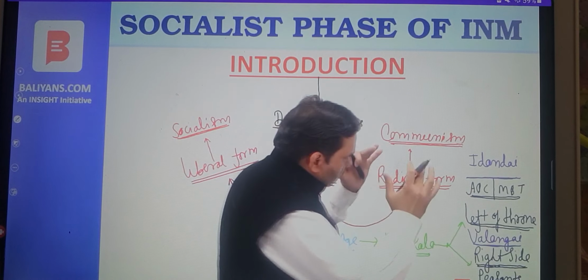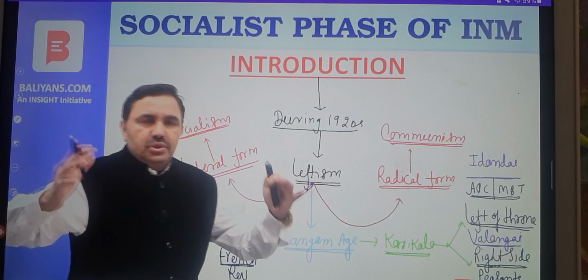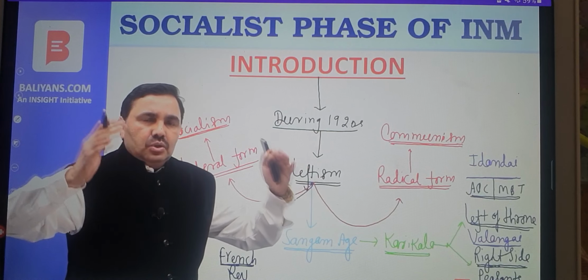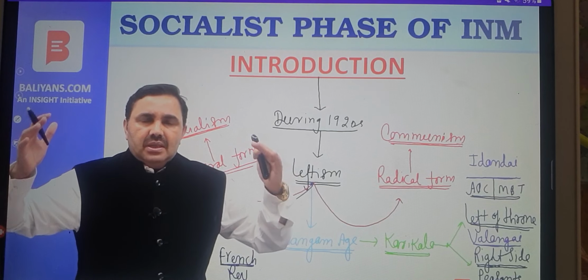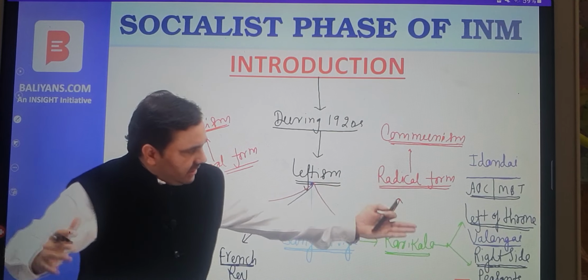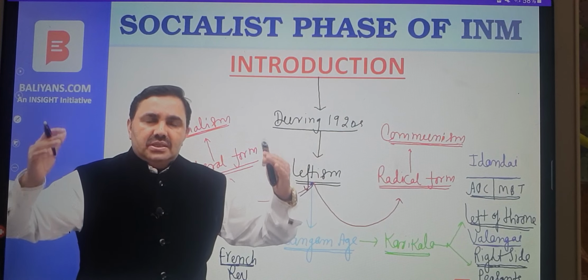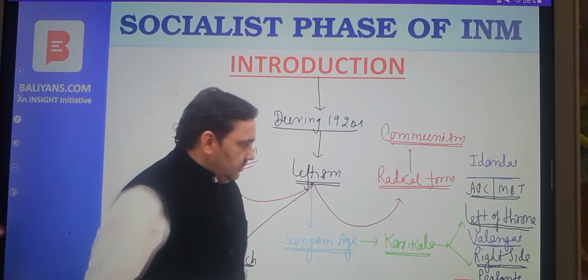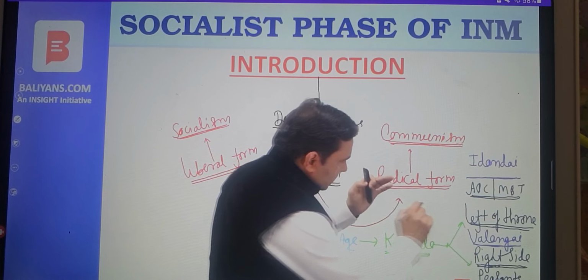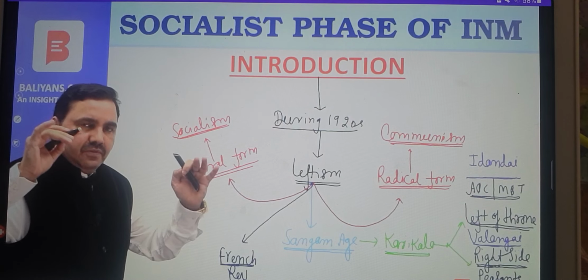Those who wanted reforms, those who wanted change, were standing to the left. So still those who demand radical reforms in socio-economic political life are known as leftist. Those who want status quo, those who oppose these radical reforms, are known as rightist today. They were known as rightist that time. The peasants were the old, dominant group. They wanted to maintain status quo, so they were known as rightists because they used to stand to the right side of the throne of the king. So this concept of leftism, rightism, you can understand by going back to Sangam age of India.